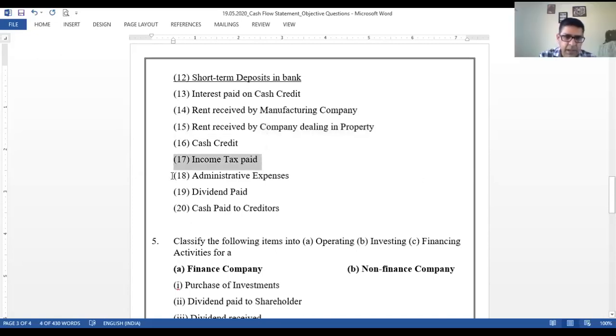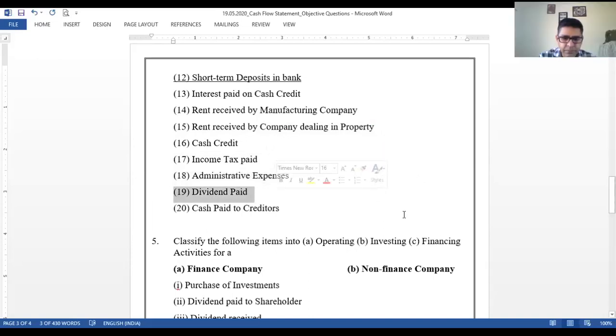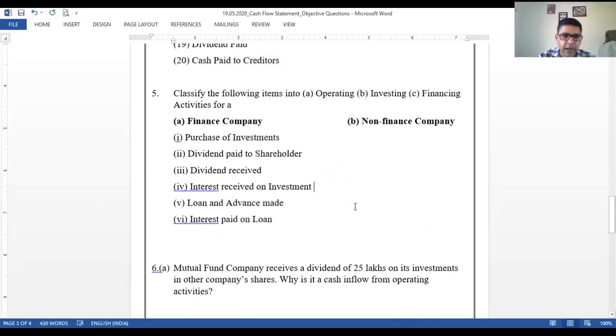Income tax paid. Operating. Yes. Administrative expenses. Operating. Dividend paid. Financing. That's correct. Cash paid to creditors. Operating. Very good.